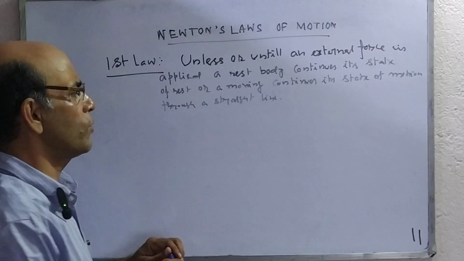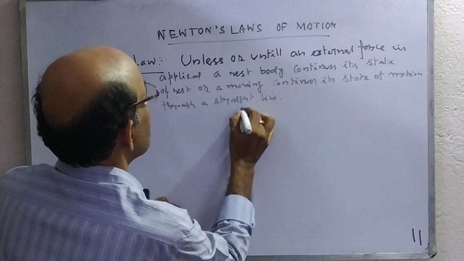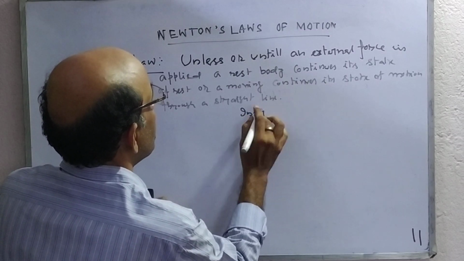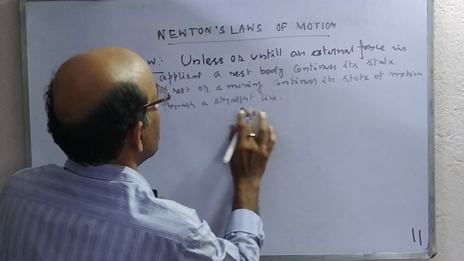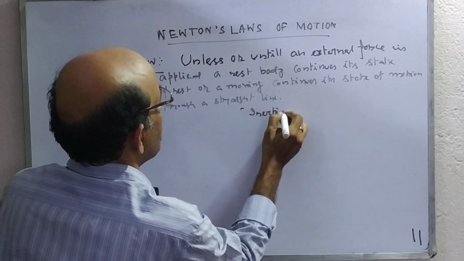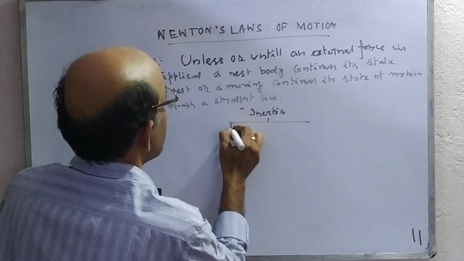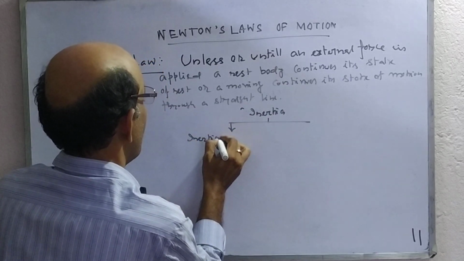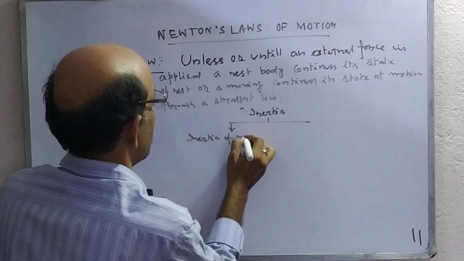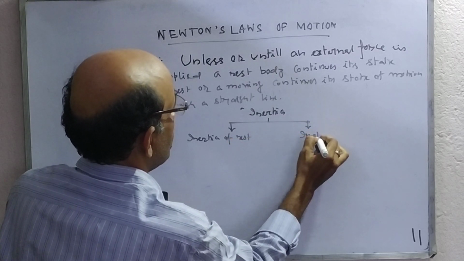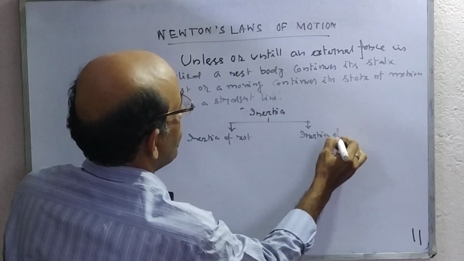There are two types of inertia: inertia of rest and inertia of motion.